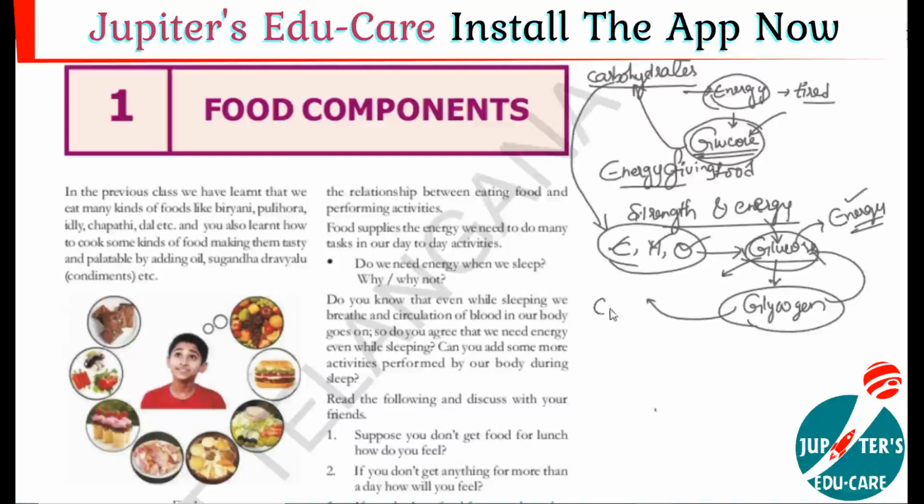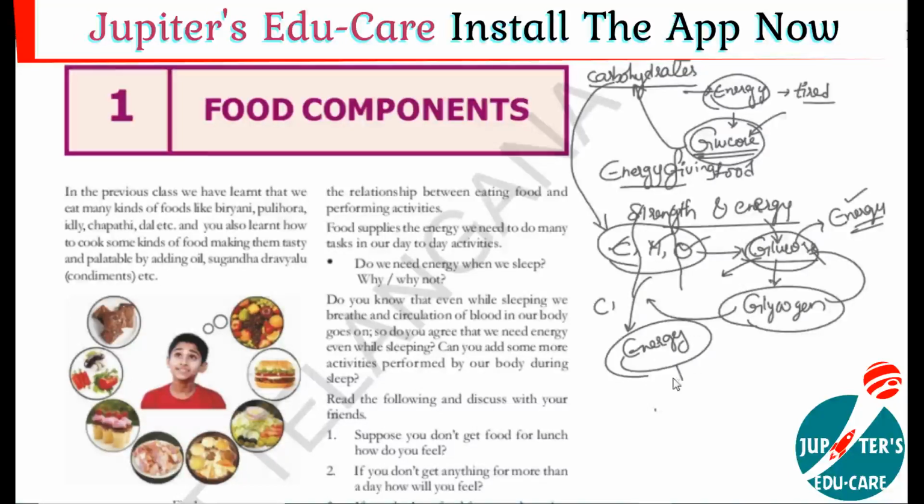How? Glucose consists of carbon, hydrogen and oxygen. When it is in the form of glucose, it splits, meaning the complex converts into simple. By splitting these elements inside the glucose, they produce energy.